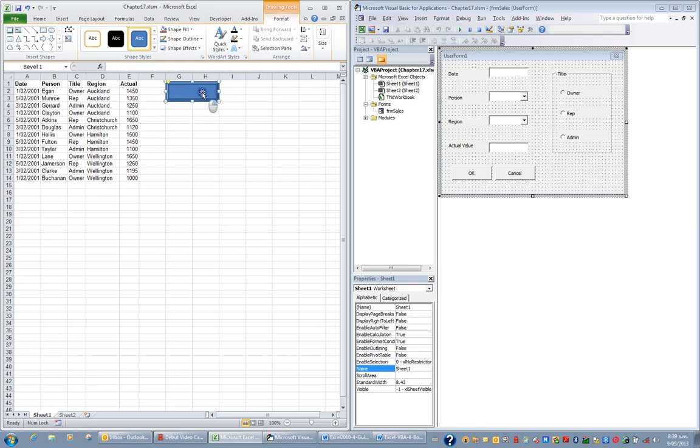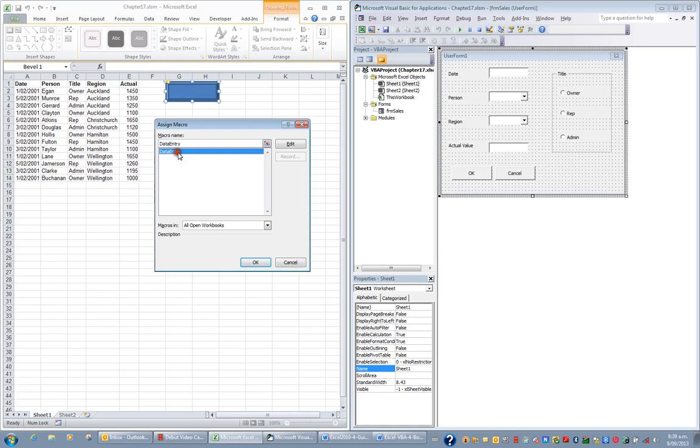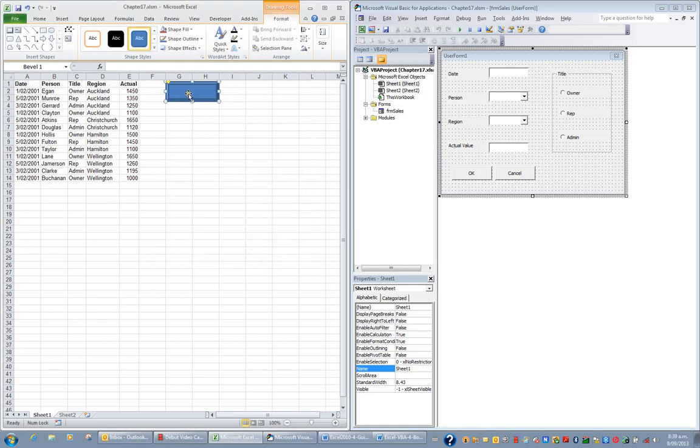Then I'll right click the shape and I'll assign a macro, and I'll assign the data entry macro we made earlier, and OK. I'd also like to add some text to the front of this button, so I'll just type the text data entry, and maybe press Ctrl E to centre the text, and then click away from the button.